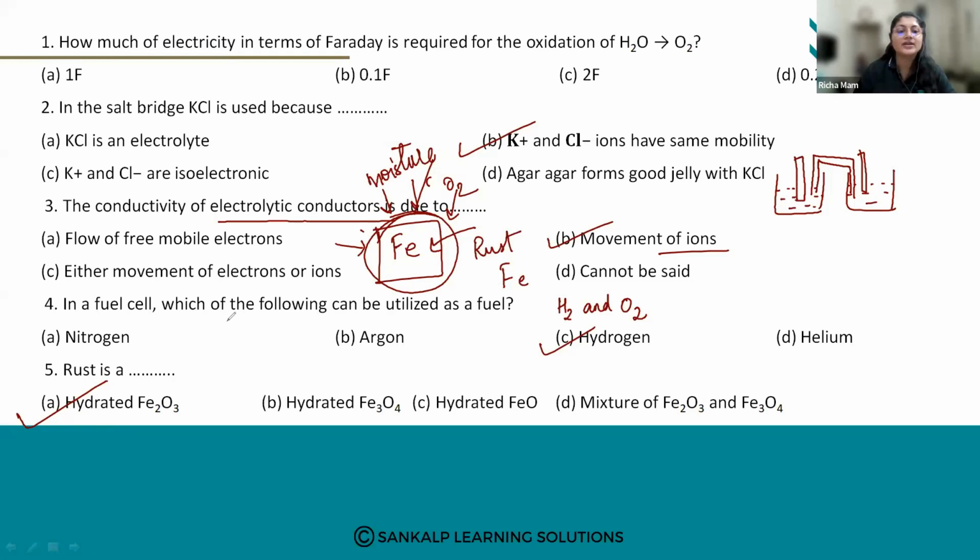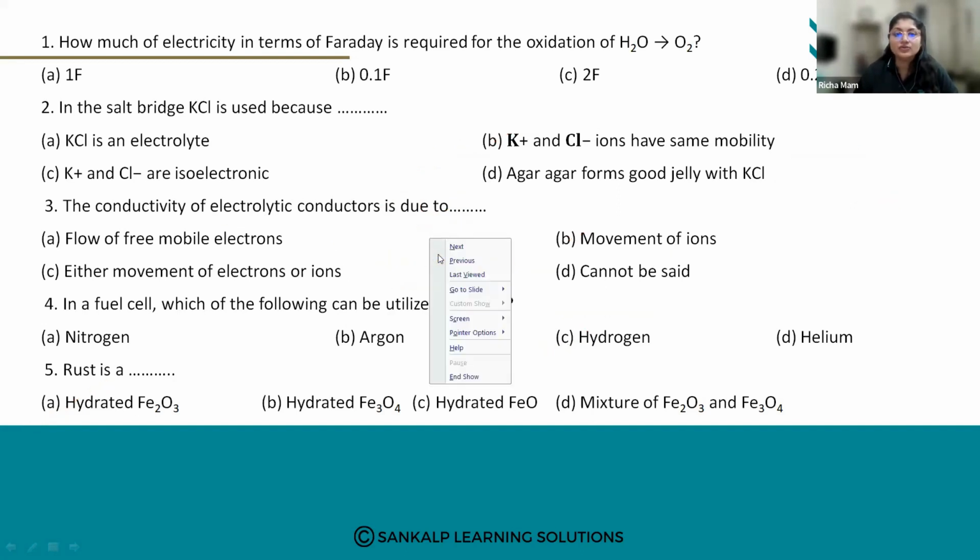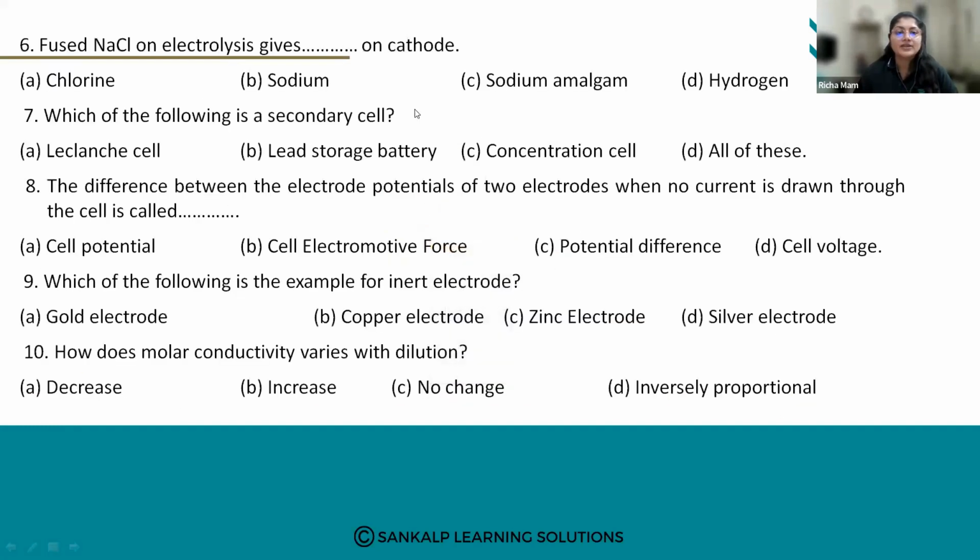The answer is A. Understood? Rust is a hydrated Fe2O3. When iron reacts with oxygen in the presence of water and air, it forms an oxide layer on the iron, and that is nothing but iron oxide. So it consists of hydrated Fe2O3. I hope these 5 questions are clear. So we'll move further. Next question.